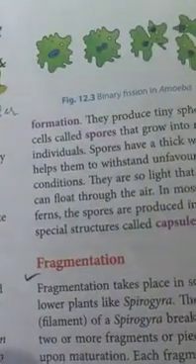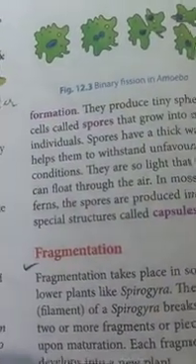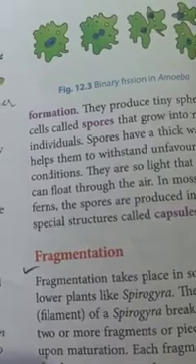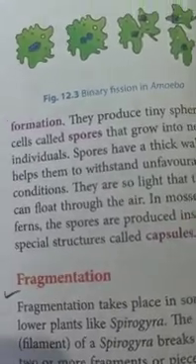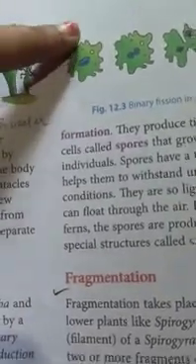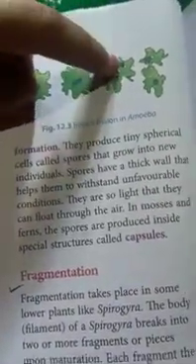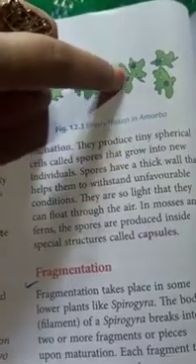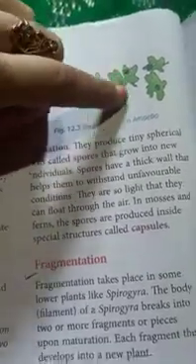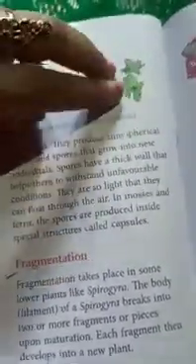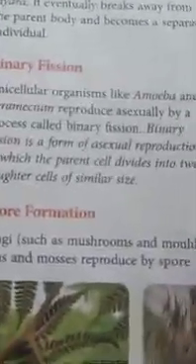Okay, now in binary fission, for example, amoeba undergoes the process of asexual reproduction, and here the parent cell will divide. The nucleus of the parent cell will first divide. Here you can see a constriction is being produced at the middle of the cell, and after that these two parts get separated to form the offspring. Okay. Next we have spore formation.